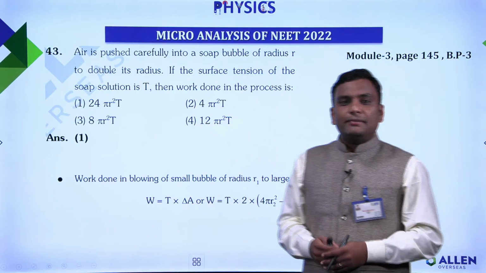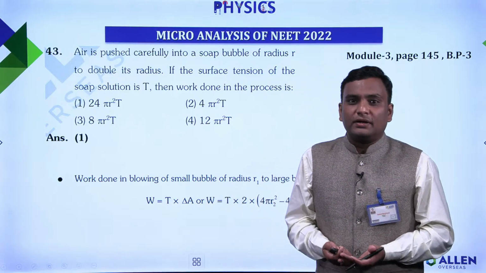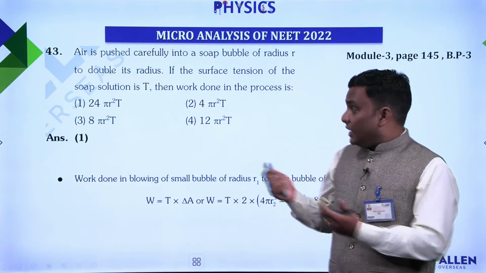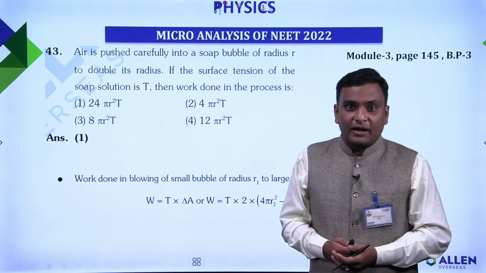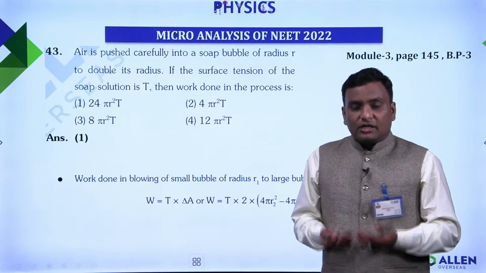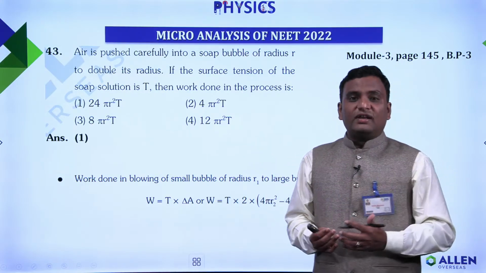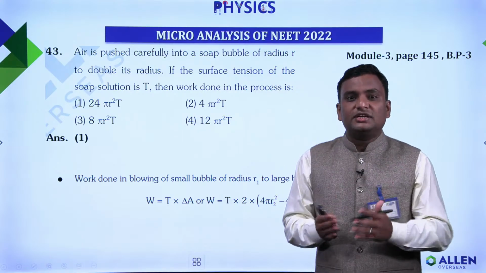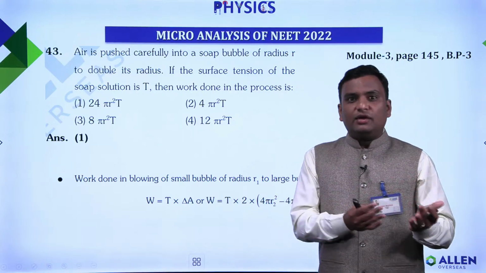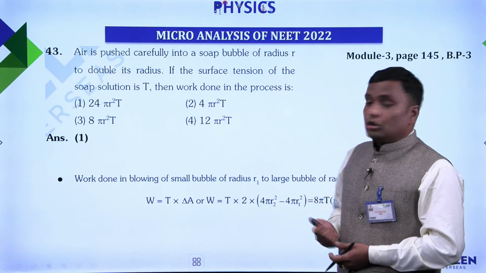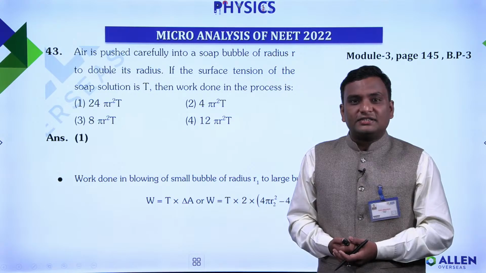So this way we can say more or less the nature of the paper was easy to moderate type, right? If I am talking of my section, the physics part, and the nature of this part, if someone has discussed the theory part well, I think he or she can easily deal with all the questions. So that's all from my side for the physics analysis section.